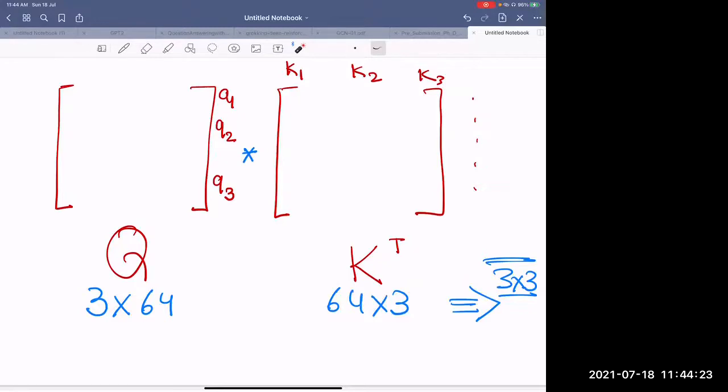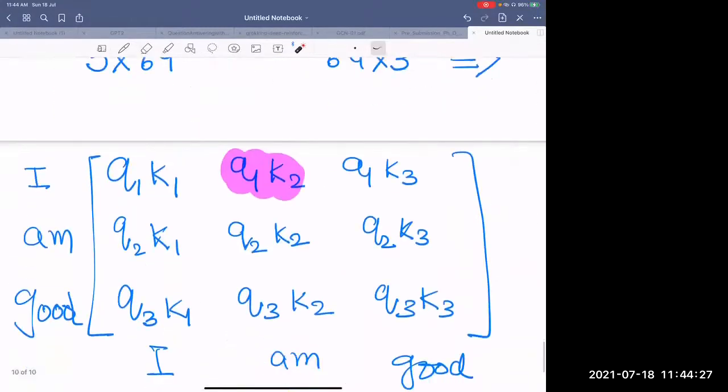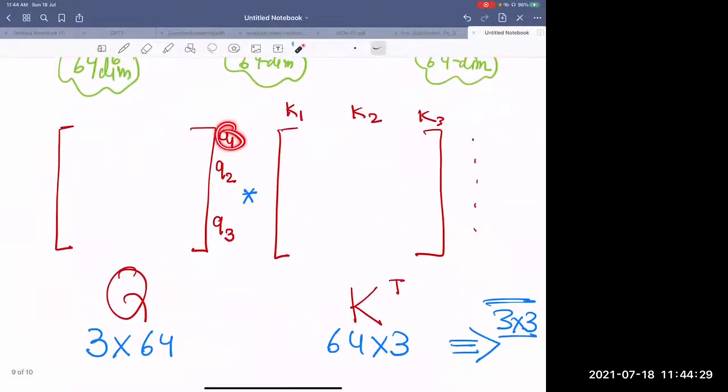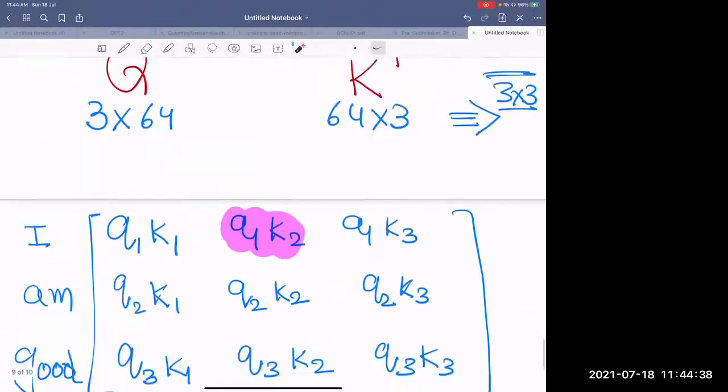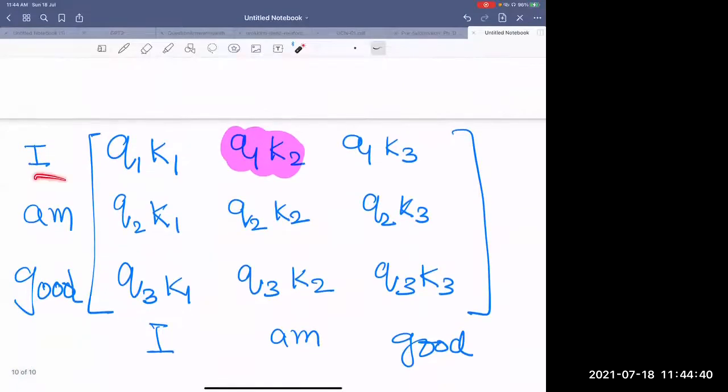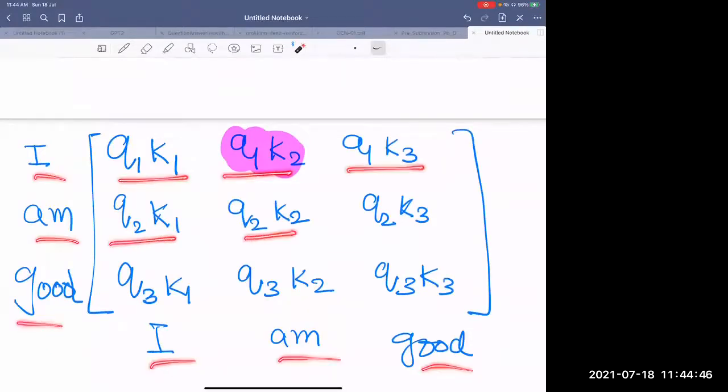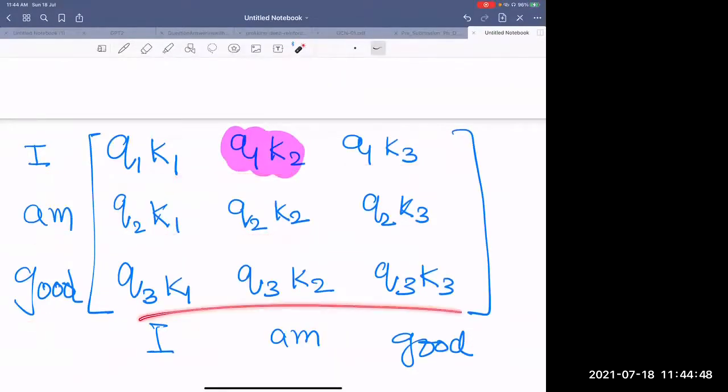When we multiply both of them, you are going to get 3 by 3. Now, what is this 3 by 3? I have written Q1, Q2, Q3, the query representations of the first, second and third word, and the key representations of the first, second and third word. This is Q1K1, Q1K2, Q1K3, Q2K1, Q2K2, Q2K3, and so on.